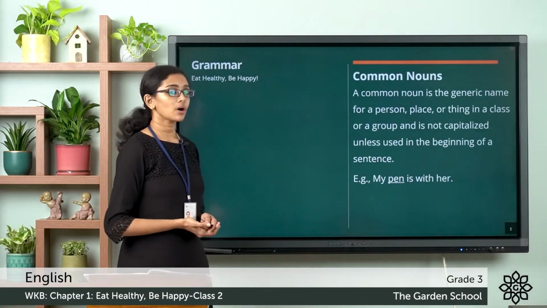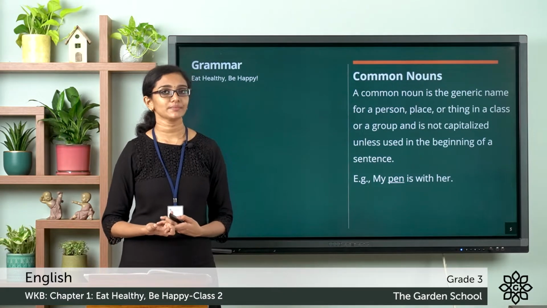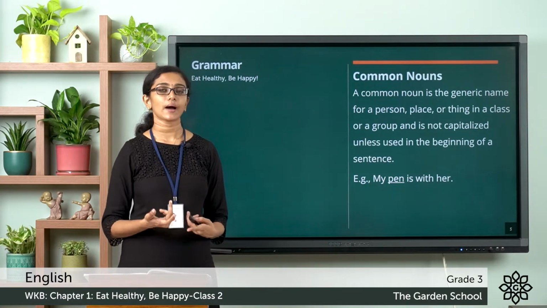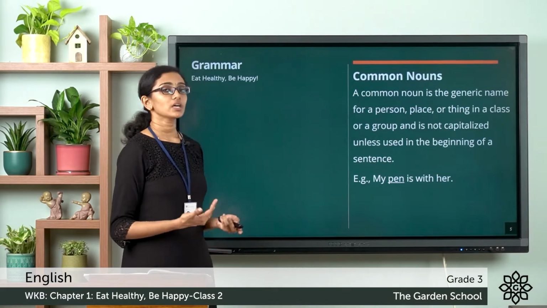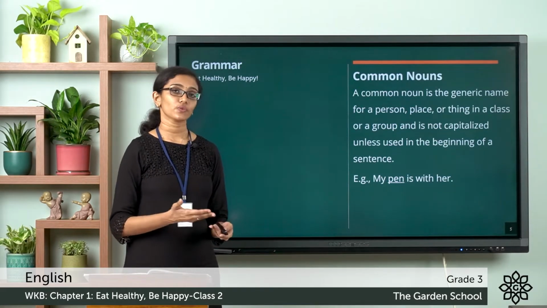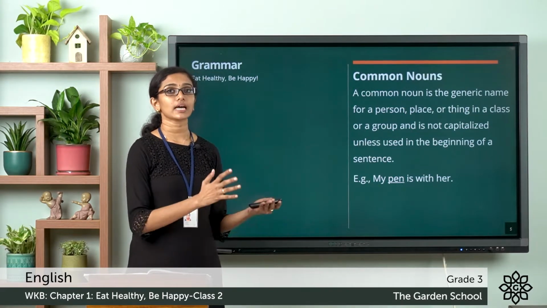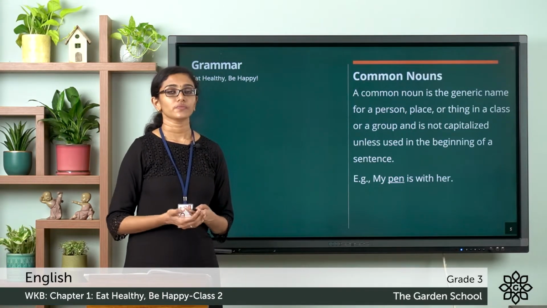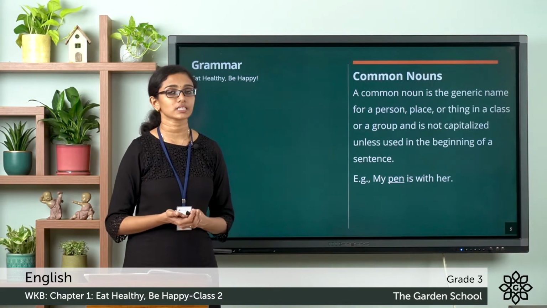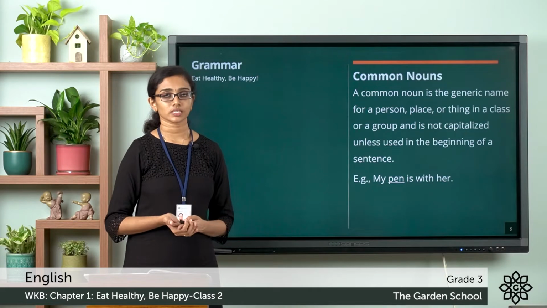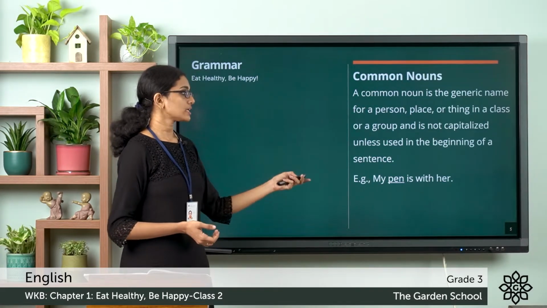Now, what are common nouns? Common nouns are common names or generic names given to a person, a place or a thing in a class or a group, and we don't capitalize the first letter of a common noun unless we use it at the beginning of a sentence. Like in the example you see here, my pen is with her.